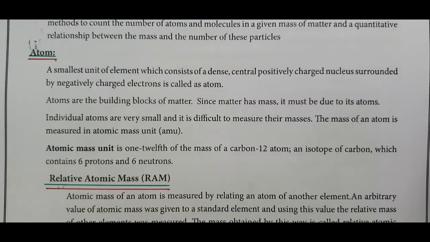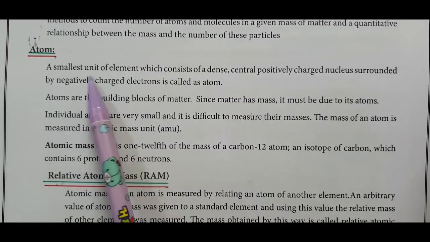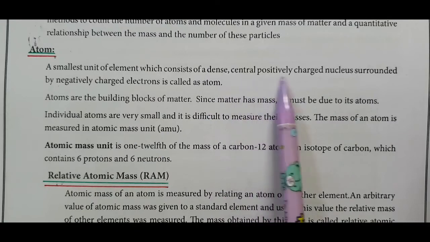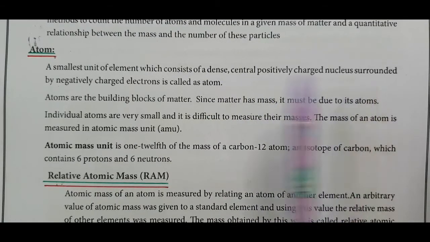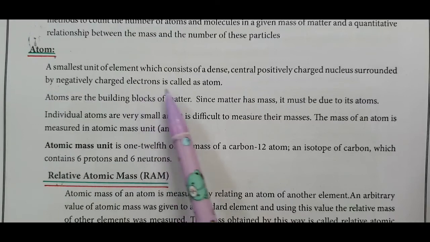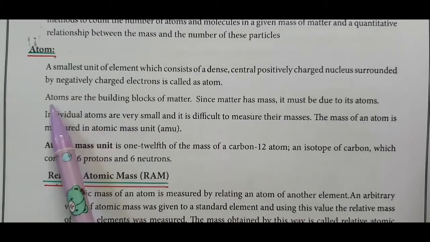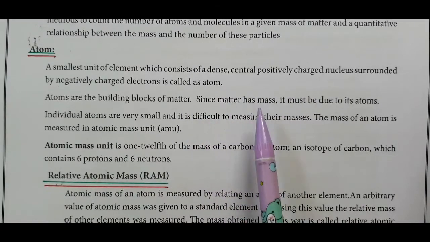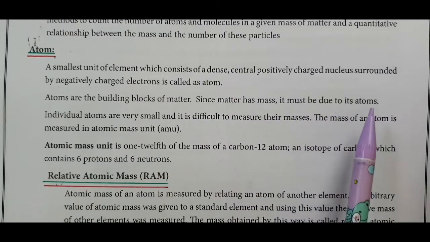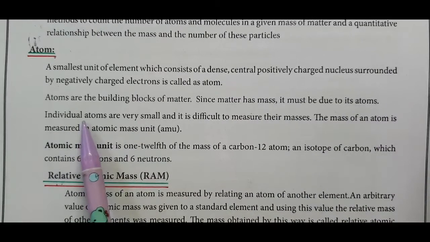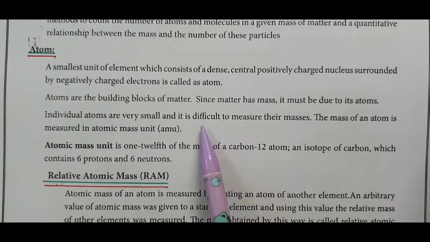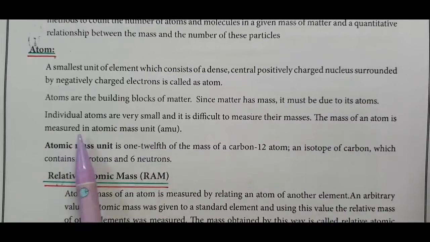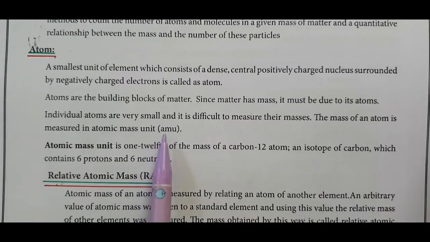What is an atom? The smallest unit of an element, which consists of a dense central positively charged nucleus surrounded by negatively charged electrons, is called an atom. Atoms are the building blocks of matter. Since matter has mass, it must be due to its atoms. Individual atoms are very small and it is difficult to measure their masses. The mass of an atom is measured in atomic mass unit, AMU.